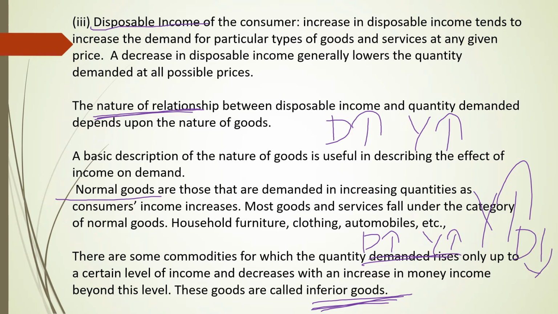So those goods we call it as inferior goods. I repeat once again, for few goods, demand increases when income increases up to a certain level. Later, when income increases, demand for those goods decreases. Such type of goods we call it as inferior goods.